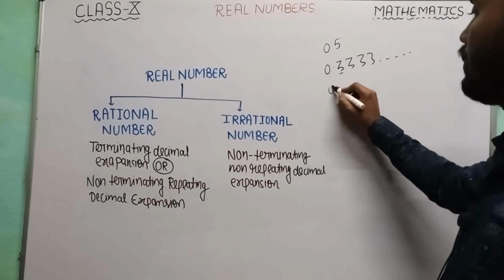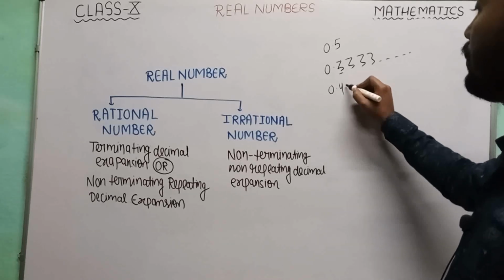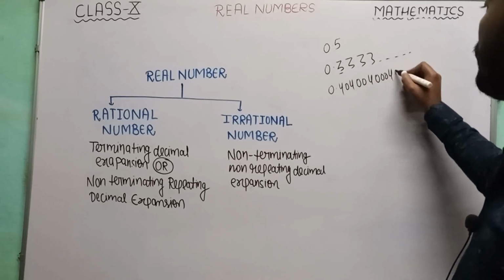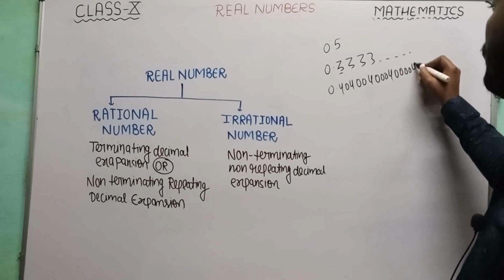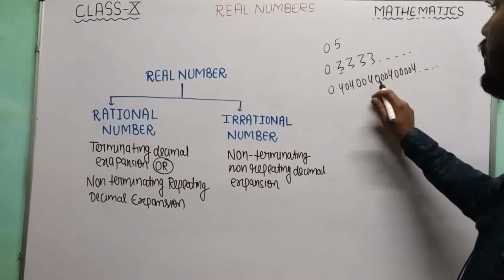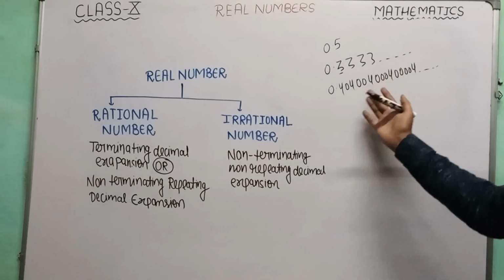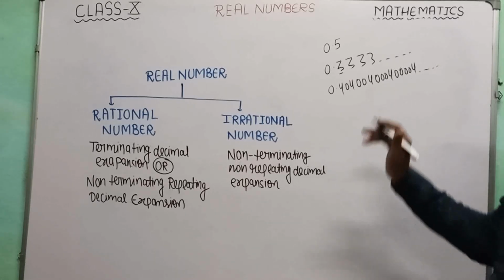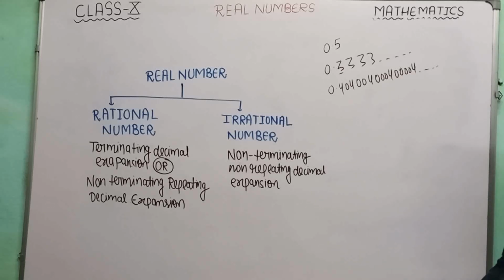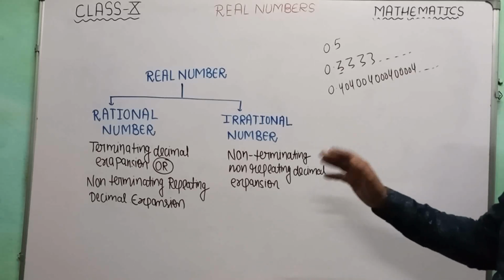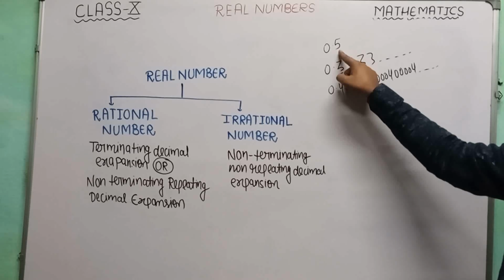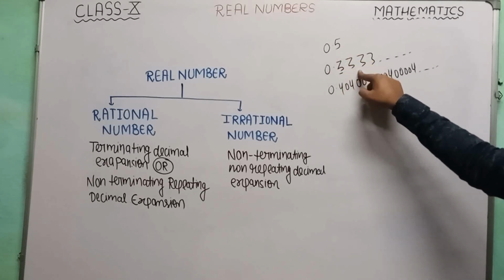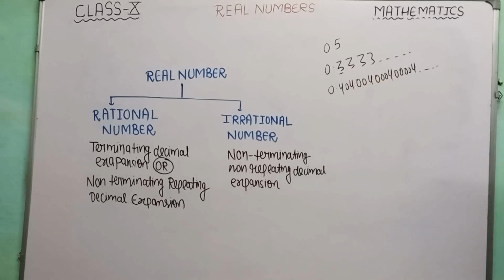And if we take 0.40400400040000, with 1 zero, 2 zeros, 3 zeros, 4 zeros and so on, now this decimal expansion is non-terminating because it is going to infinity, and it is also non-repeating. So by the definition we can say that this one is a rational number and this one is also a rational number, but this will become an irrational number.